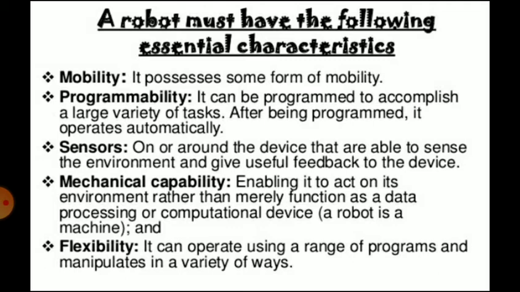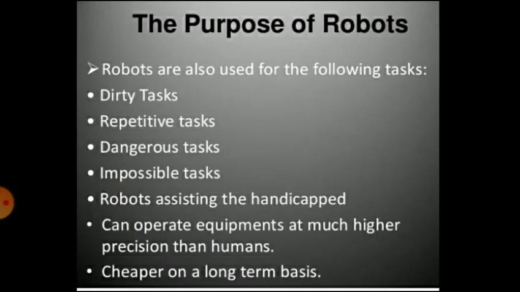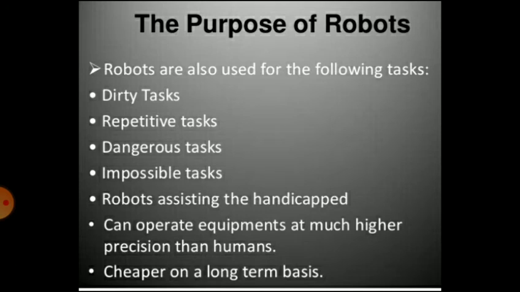Other human-like characteristics are the robot's capabilities to respond to sensory inputs, communicate with other machines and make decisions. These capabilities permit robots to perform a variety of useful tasks, like dirty tasks, repetitive tasks, dangerous tasks, impossible tasks, and robots assisting the handicapped. It can operate equipment at much higher precision than humans and is cheaper on a long term basis.